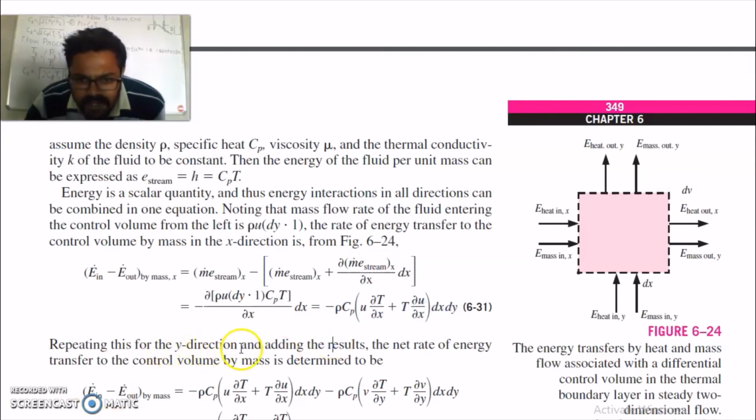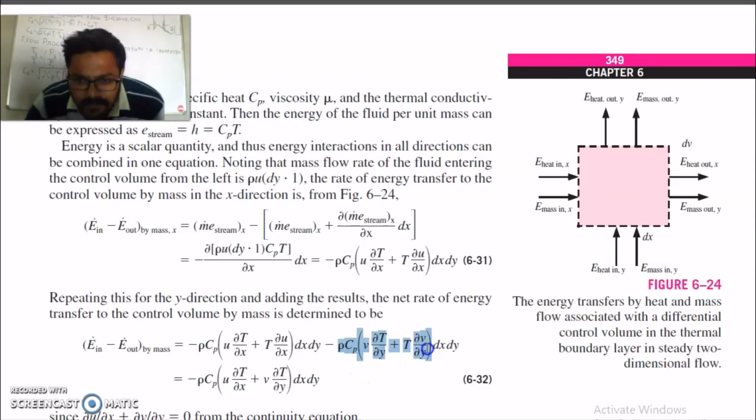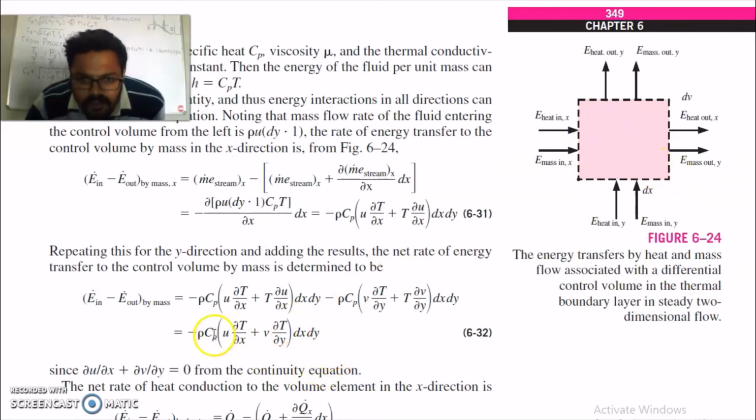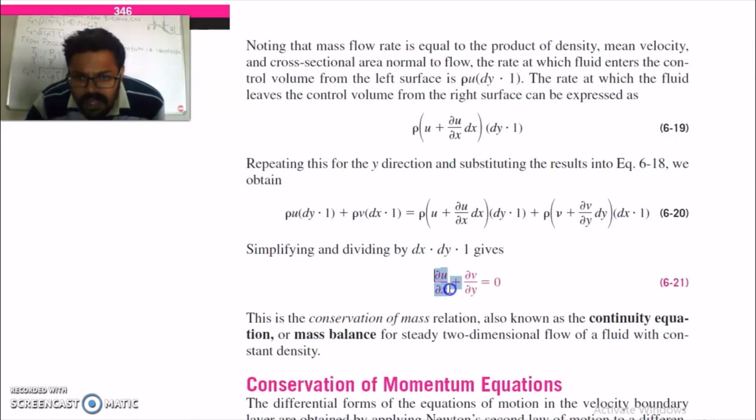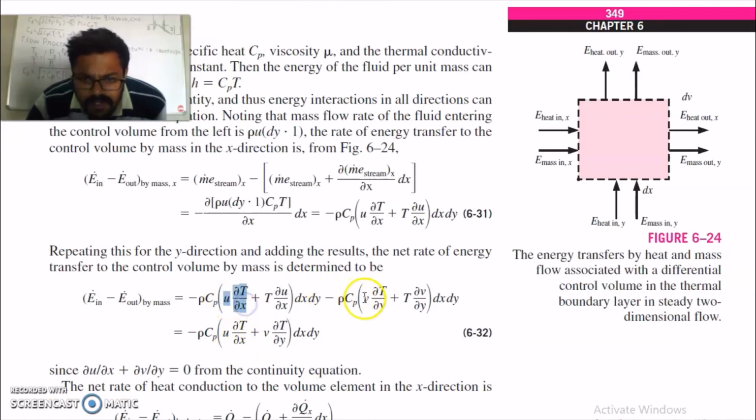Repeating the same in the y direction, you will get this equation here. Now add this equation and this equation, and you will get the energy in and energy out by mass in this control volume. You know this component del u by del x and this component del v by del y sum to 0 from the continuity equation. You are left with this term and this term. So this is your equation here.